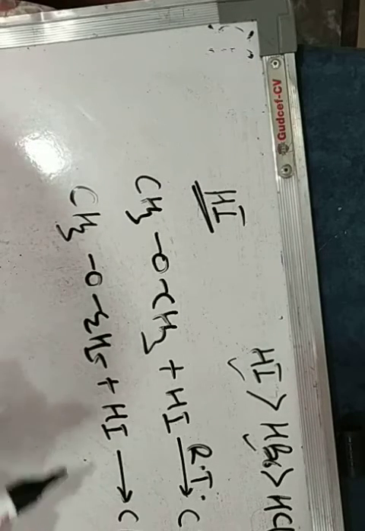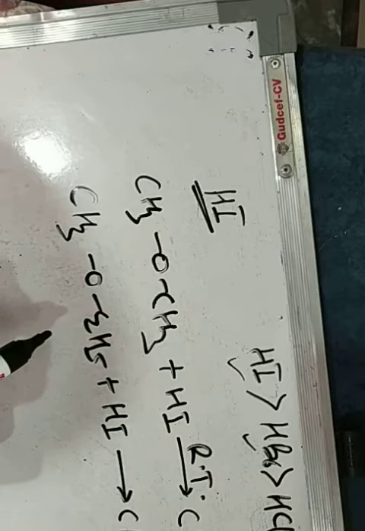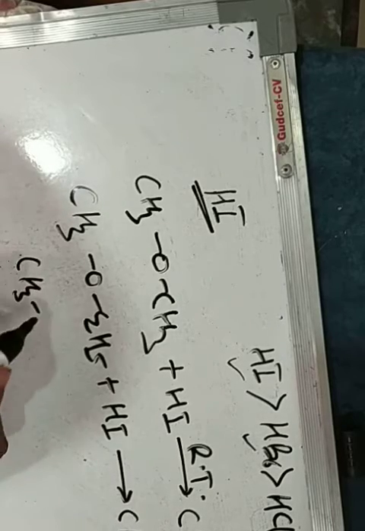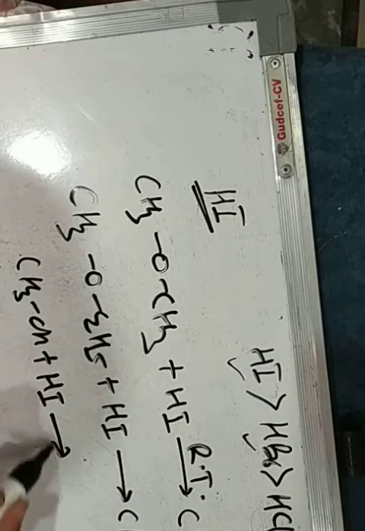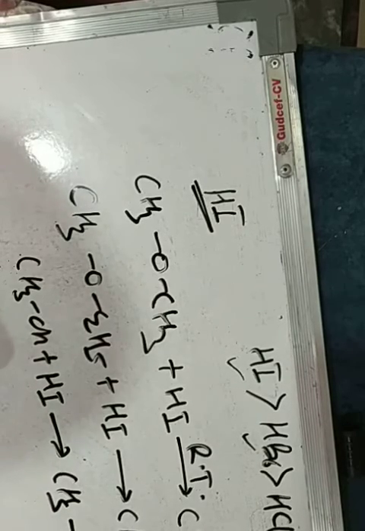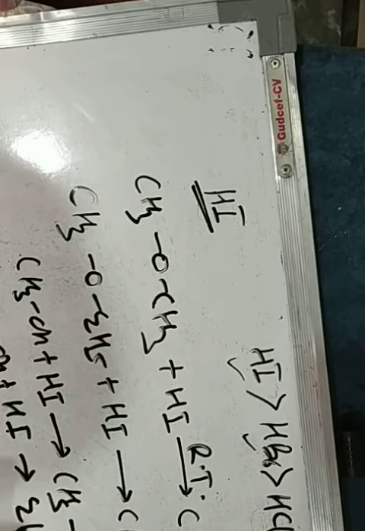If ethers are heated with concentrated HI, then what happens? The alcohol formed again reacts with HI under the same condition to give the corresponding alkyl iodide. The methyl alcohol gives methyl iodide and ethyl alcohol gives ethyl iodide.